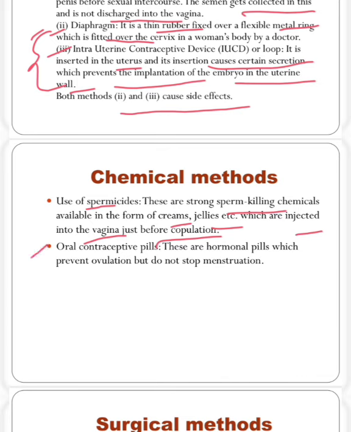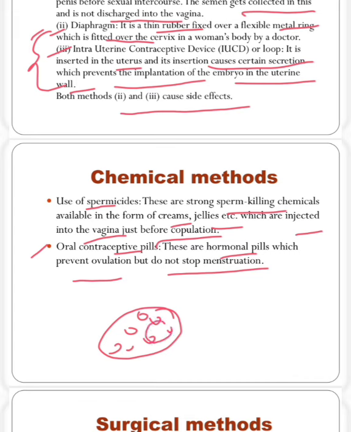Next is oral contraceptive pills. Oral means we have to swallow it. These are hormonal pills, means these are some medicines which prevent ovulation but do not stop menstruation. Means, as I had told, inside the ovary so many ovums will be produced, and any one of it will become a large ovum, and after development it will come outside the ovary and then it will go to the fallopian tube.